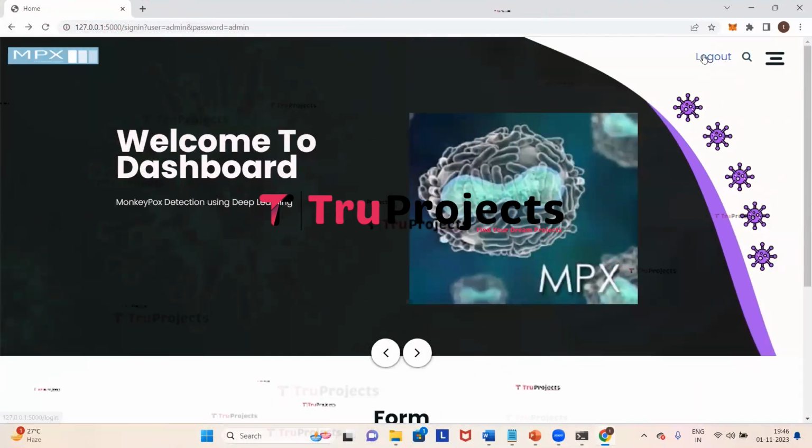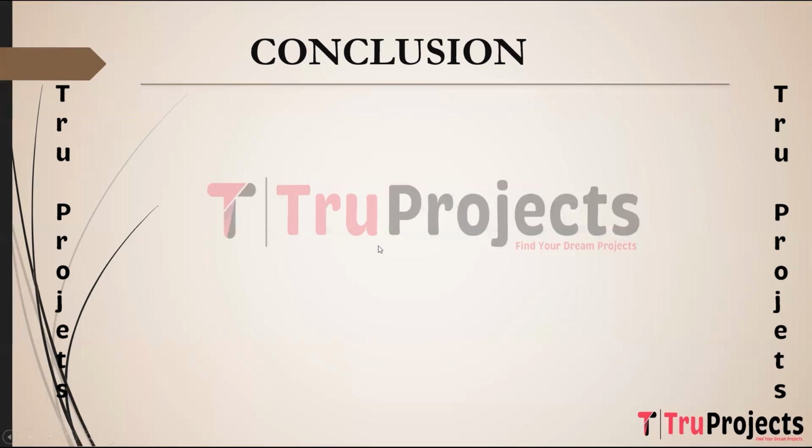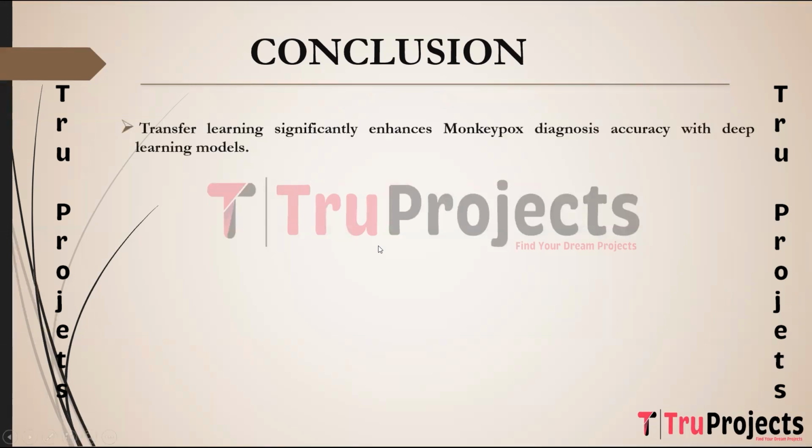Now we will log out. Conclusion of the project. The project assessment of deep learning models including VGG19, VGG16, ResNet 50 and MobileNet V2 demonstrates that transfer learning techniques can significantly enhance the accuracy of monkeypox disease diagnosis.